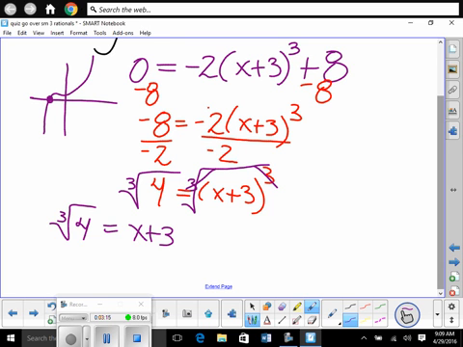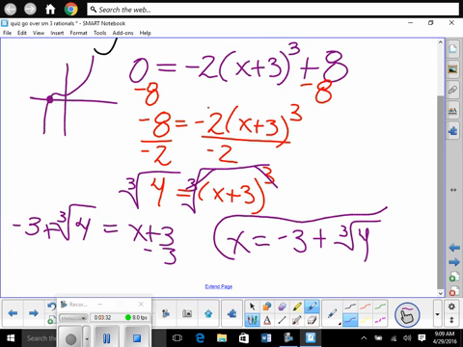What do we do? Minus 3 from both sides. So that's a plus sign in between, right? Let's make this positive, minus 3. So our answer is x is equal to negative 3 plus the cube root of 4. Yeah, you could write the cube root of 4 minus 3.